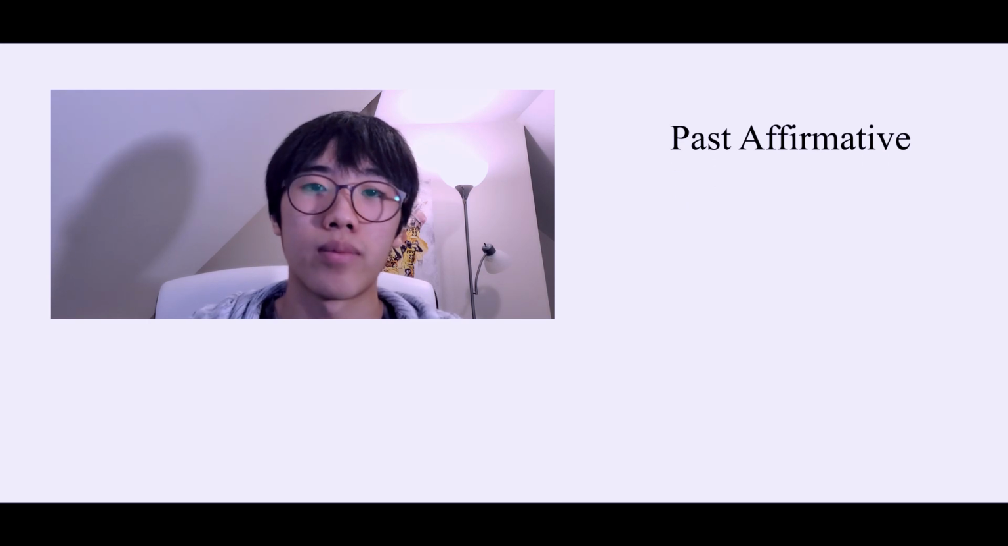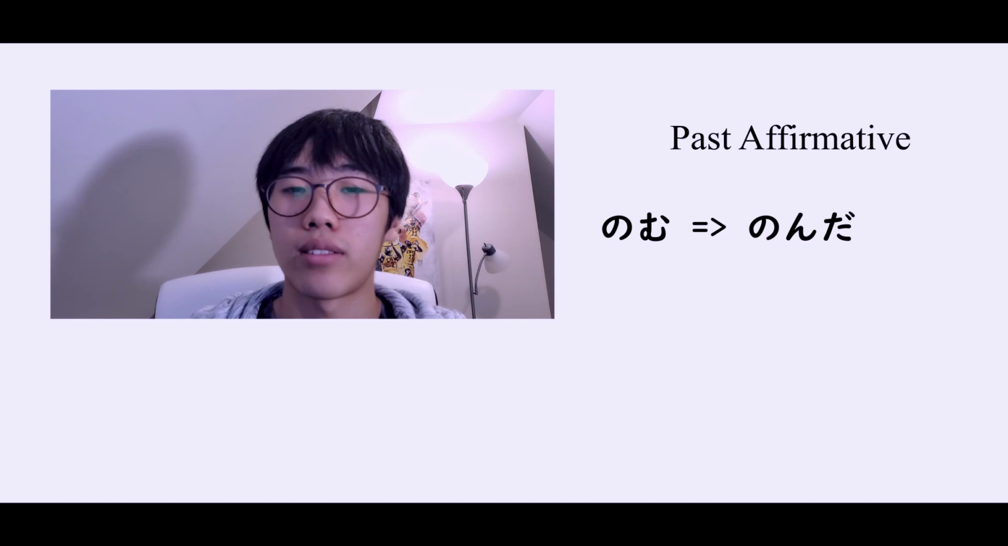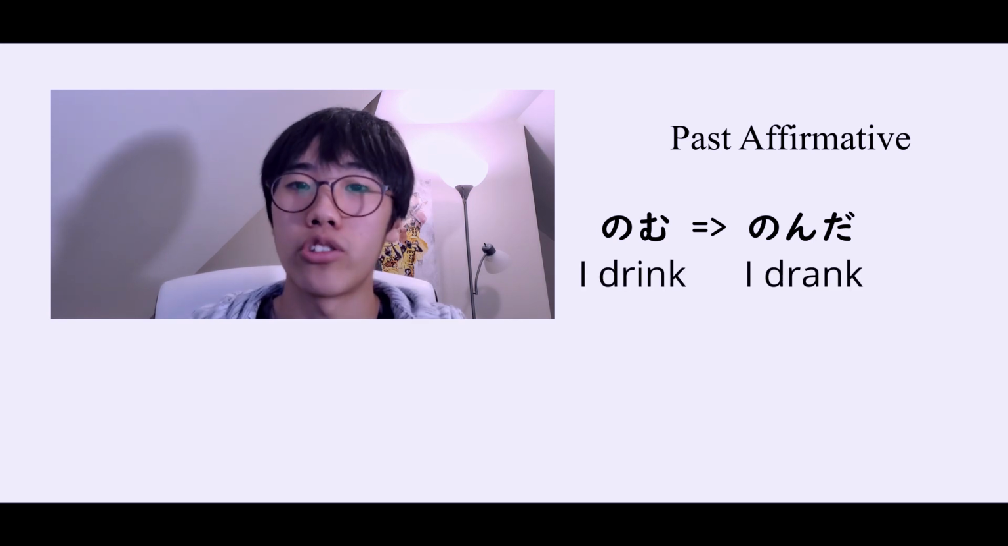Now let's talk about the past tense or the past affirmative. So if I say something like nomu to nonda, which is I drink to I drank, this is going to be the past affirmative. Now for this conjugation, it's going to be a bit more complicated. You can't really just categorize it with ru and u verbs. Now the ru verbs are actually fine, but there's more categories with the u verbs. Before we get to the different types of u verbs, let's get ru verbs out of the way.